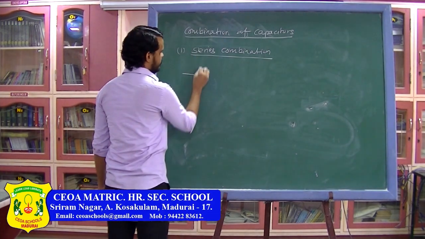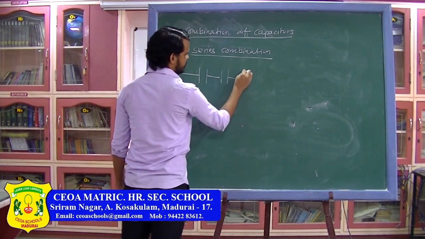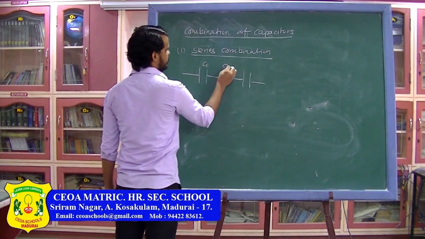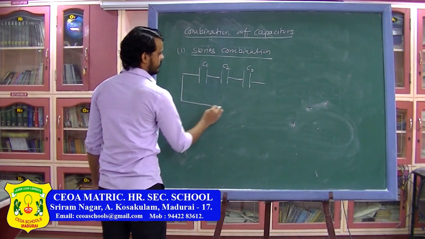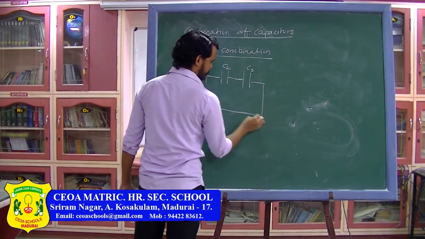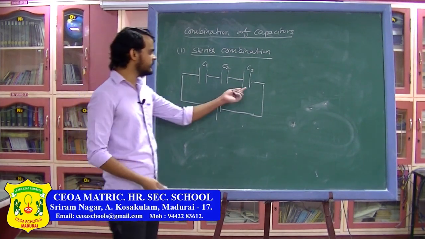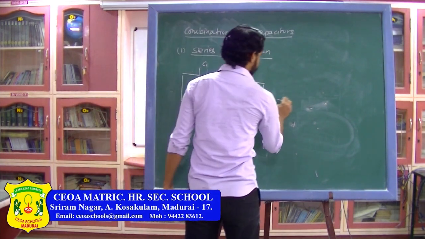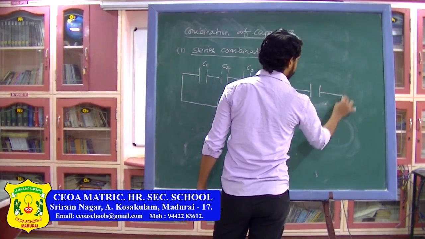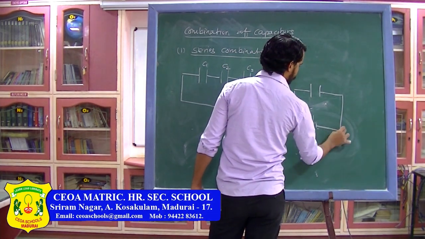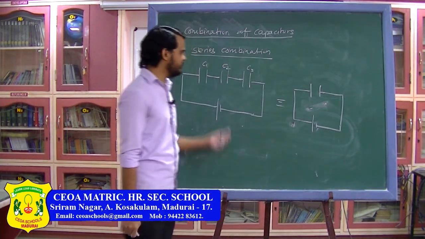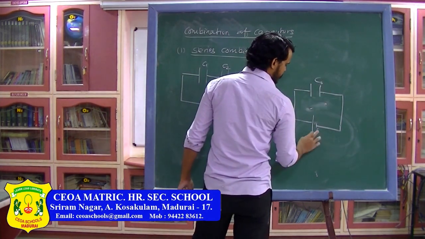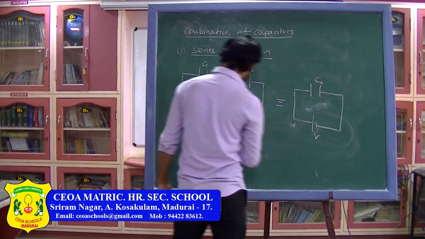In series combination you have capacitors which are connected like this. I am assuming the capacitances are C1, C2 and C3. They are connected to a battery. What I want is, instead of using three different capacitors, I want to replace these three capacitors with a single capacitor which will have the same capacitance as the combination. So I am assuming this will be CS. Here S stands for series and the potential is still the same.